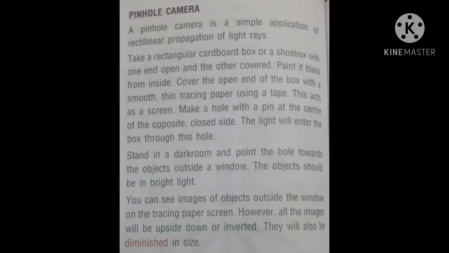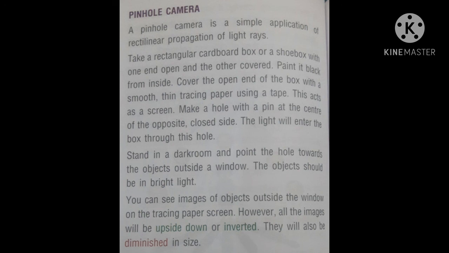Pinhole camera. A pinhole camera is a simple application of rectilinear propagation of light rays. Take a rectangular cardboard box or a shoe box with one end open and the other covered. For making a pinhole camera, you need a rectangular cardboard box. Paint it black from inside. Now cover the open end of the box with a smooth thin tracing paper using tape. This tracing paper acts as a screen.